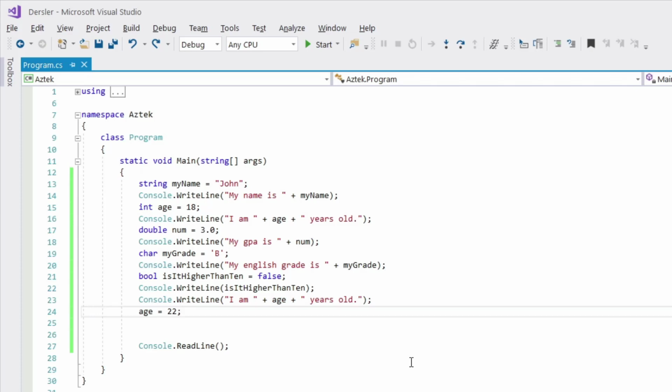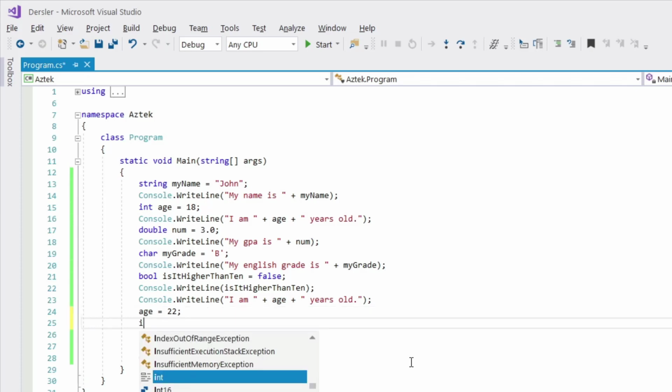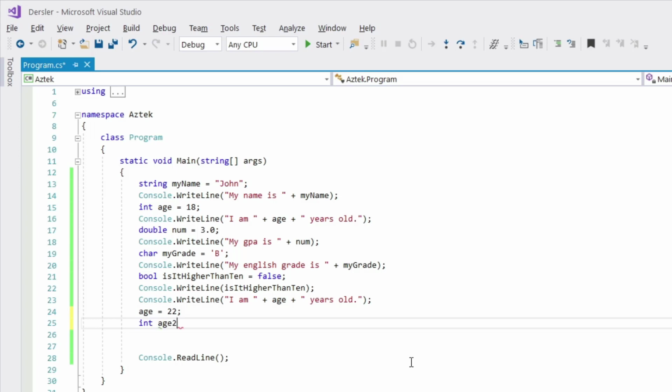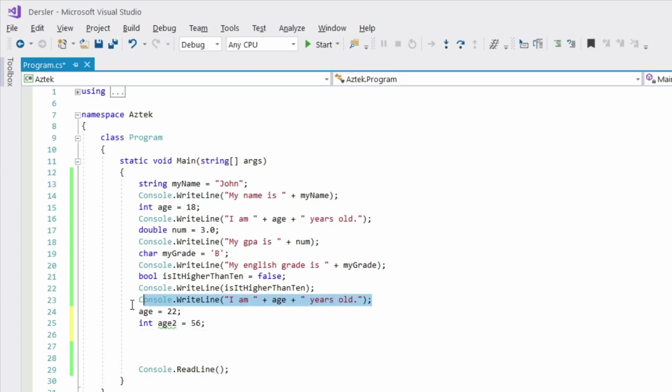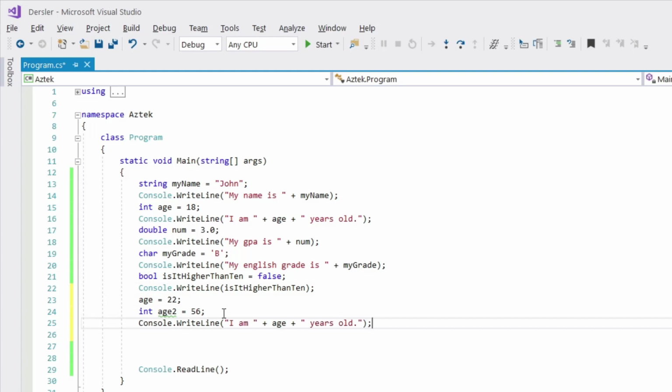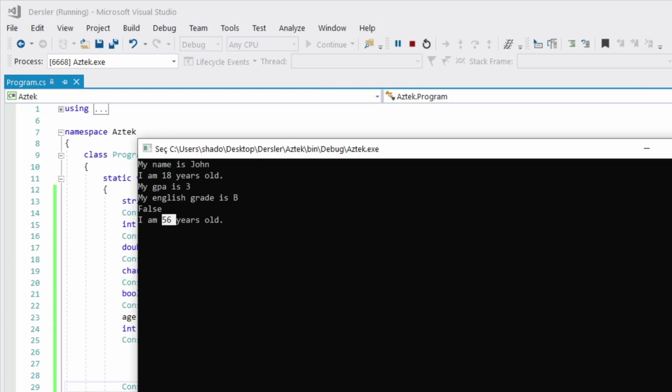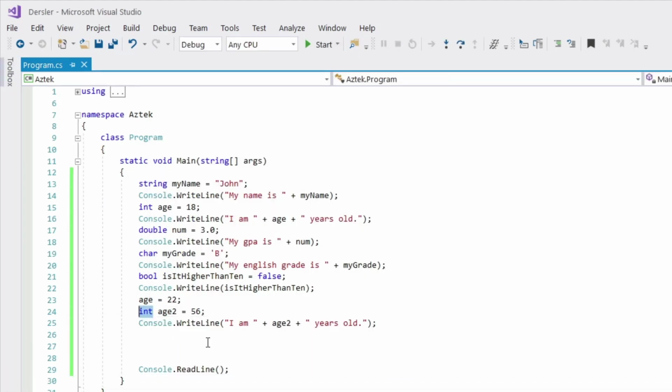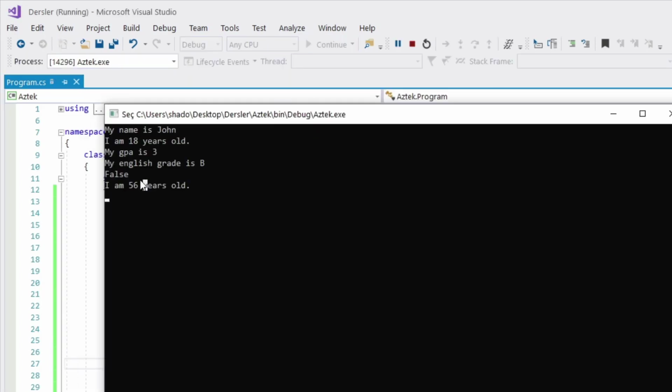Okay, so let me give you one last example. If I come here and create another integer age value, let's say age2, and let's say 56, and delete this, copy under it. What is going to happen? It's going to say I am 56 years old. But instead of typing the integer data type, if I were to type a string data type and assign it like this, is it going to give me an error, or is it going to show 56 here? The answer is it's going to show 56 here.